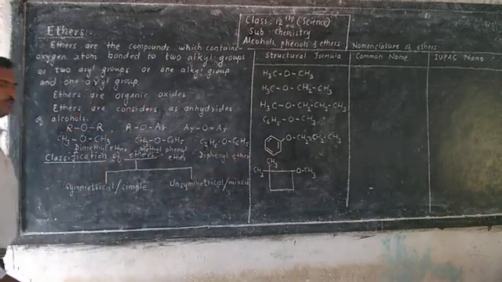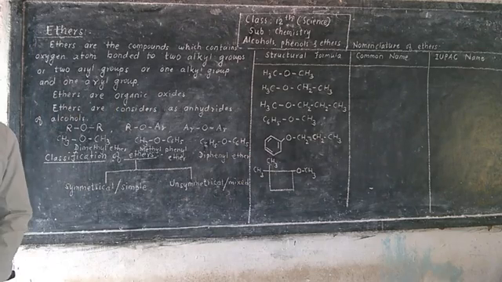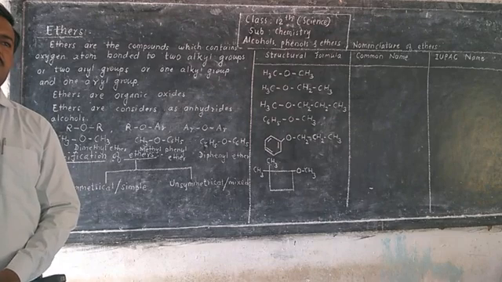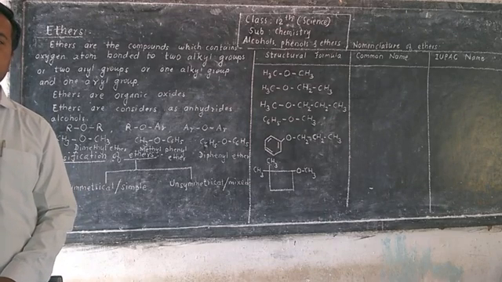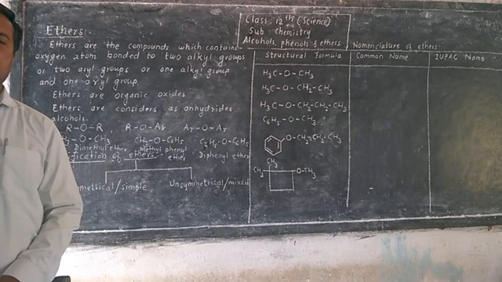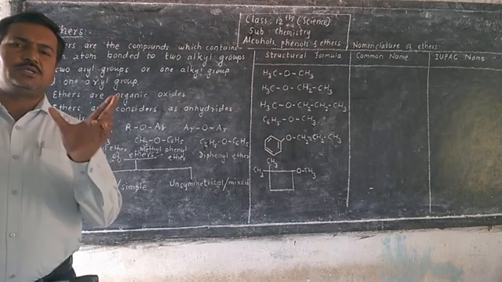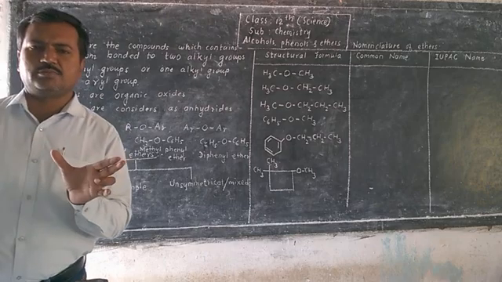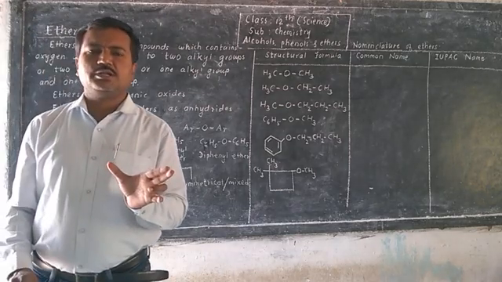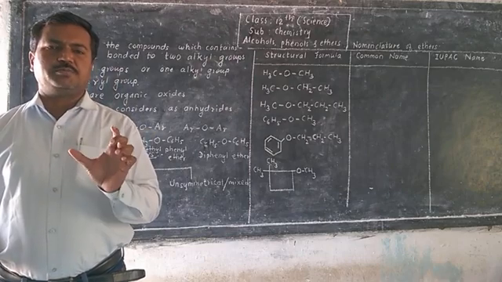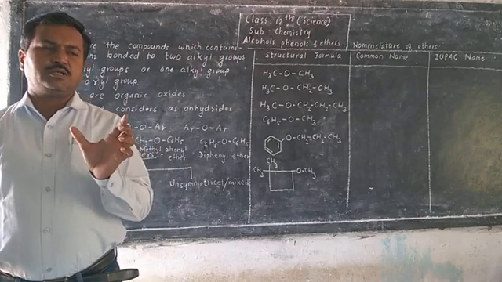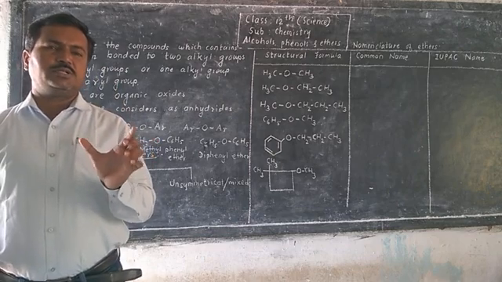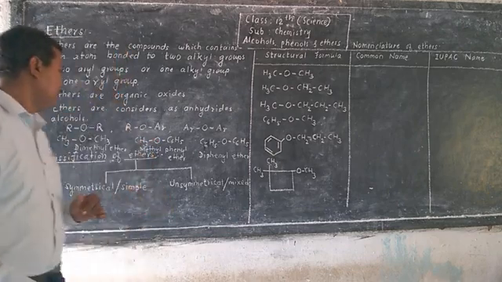Now the classification of ethers. Depending upon the alkyl groups or aryl groups attached to the oxygen atom, they are classified as simple or mixed ethers. If the same alkyl groups or same aryl groups are attached to the oxygen atom, then they are simple or symmetrical ethers. And if one alkyl group and one aryl group is attached to the oxygen atom, then they are mixed or unsymmetrical ethers.